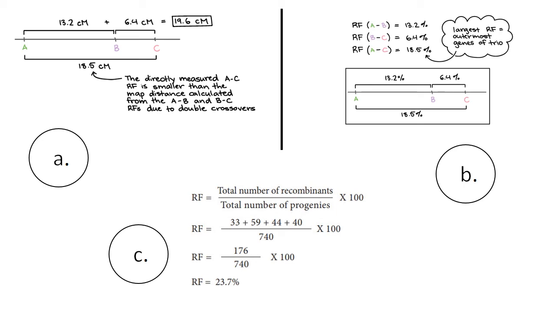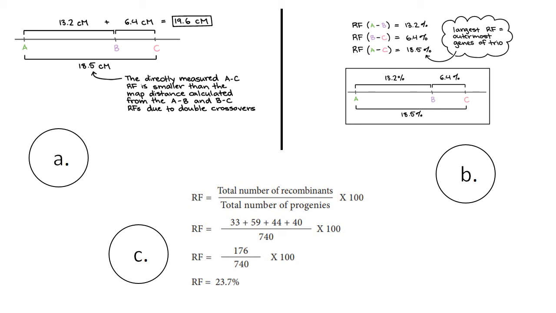The number of times the chromosome undergoes crossing over, the resulting crossing over product between gene A and B, is 13.2%. That means out of 100%, only 13.2% are the chances that gene A and B will cross with each other, and the rest of the time they won't cross.